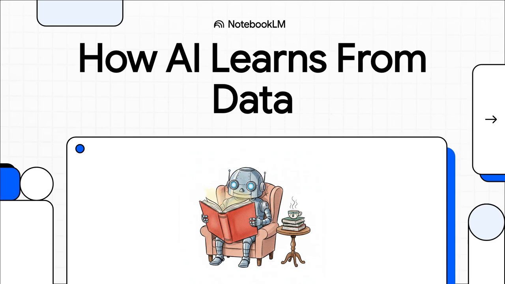Welcome to this explainer, where we're going to break down the actual magic behind the curtain of modern artificial intelligence. Have you ever wondered what's really going on inside these incredibly powerful systems that seem to be taking over the world? Well, today, we're going to look under the hood.